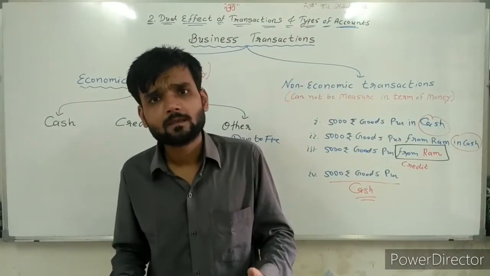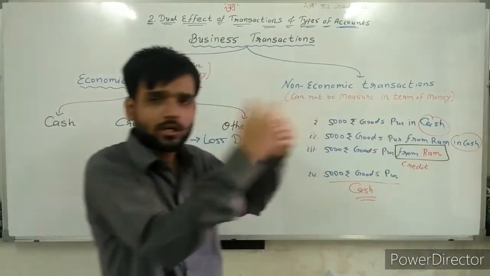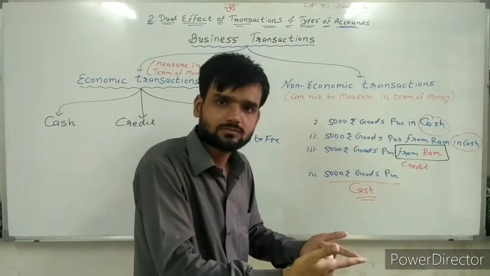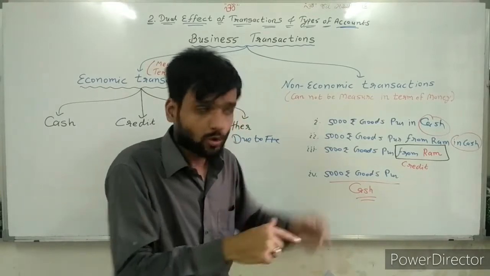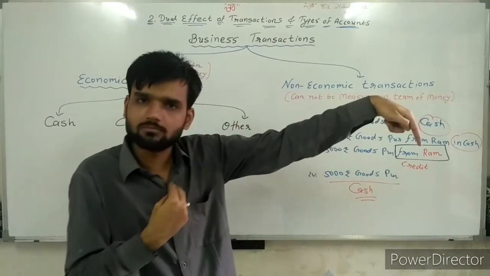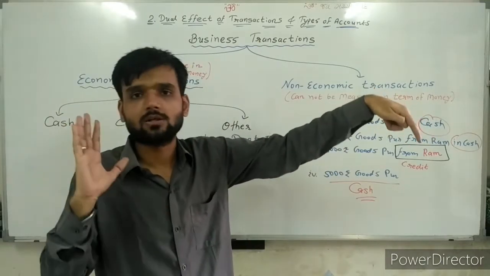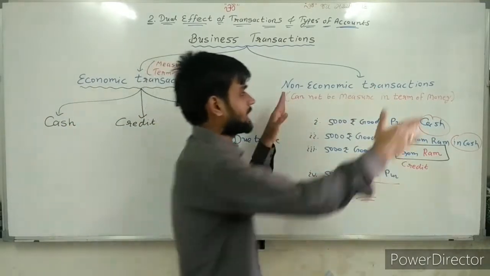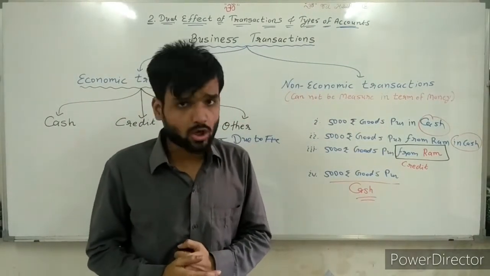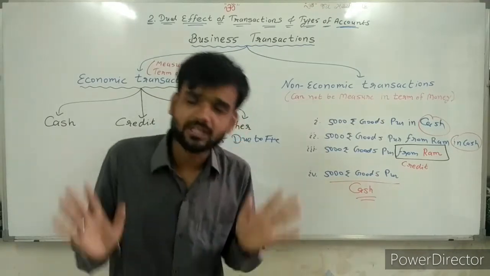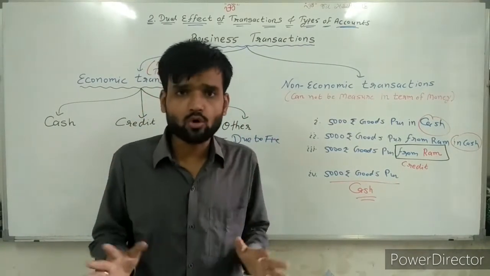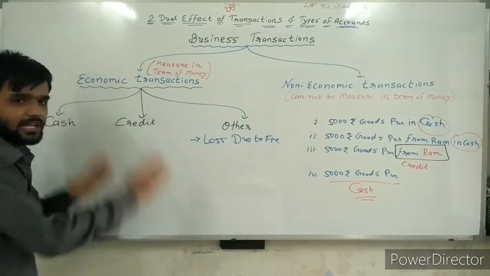Simple. So here I am receiving an order. I had not supplied my goods. So he is not my debtor and I am not entitled to take money from that particular person. So it is not an economic transaction, because no liability arises, no relation arises, no credit transaction.